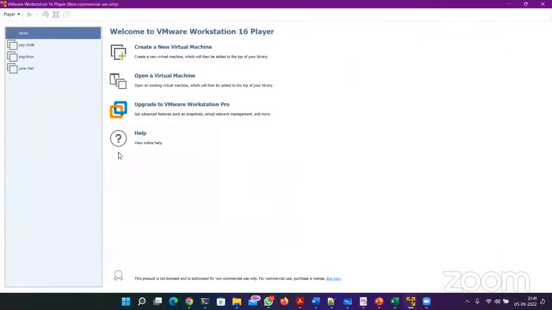All right. So yeah, this is the home page of VMware Player. On this page, we are going to use the first option, create a new virtual machine. Although you see some machines created on the left, you can ignore them for now. You won't see anything on your application. Okay, so these are my machines. So on the right hand side, the first link, create a new virtual machine, click it.